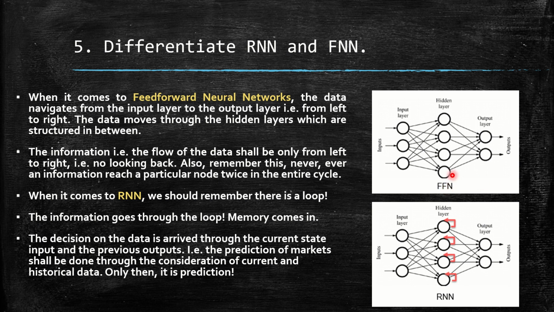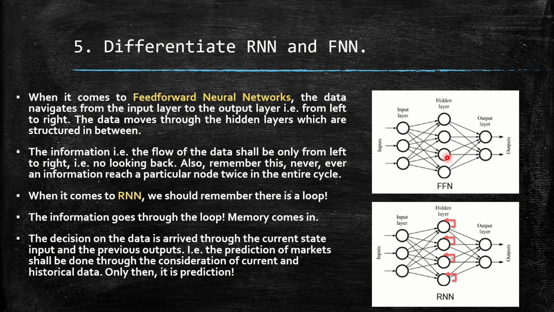You can see that here. I send the input, it goes to the hidden layer, it comes here, it goes to the output. There is no looking back. There is no coming back. It doesn't look into the previous state at all. So once it is sent, it is always forward. It goes from left to right and there is no right to left at all. One particular node is not visited a second time in this flow.